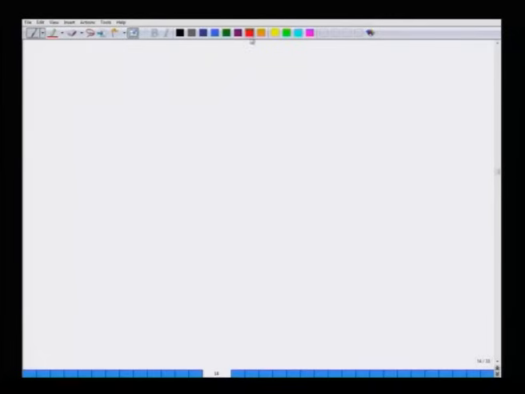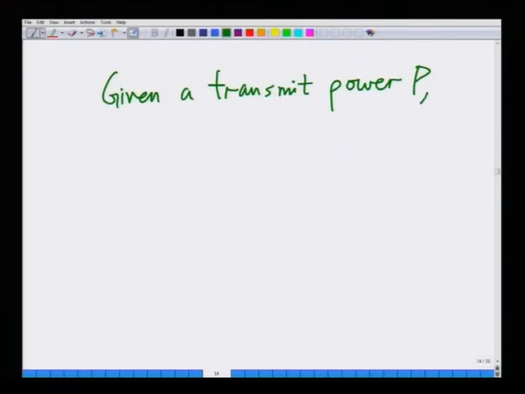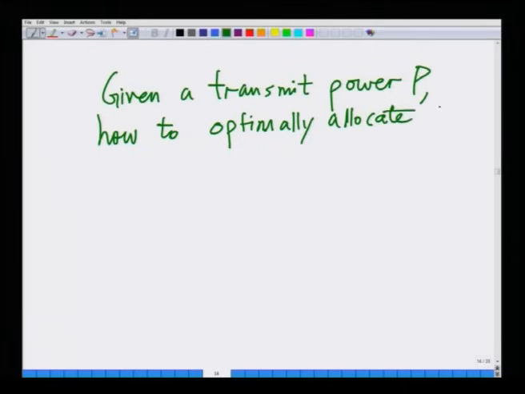That is, given a transmit power P, how to optimally allocate P to all the transmit streams.